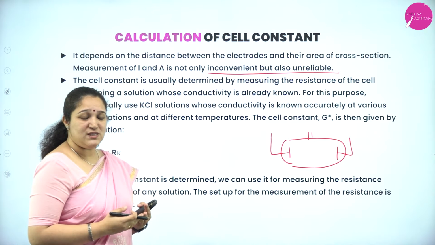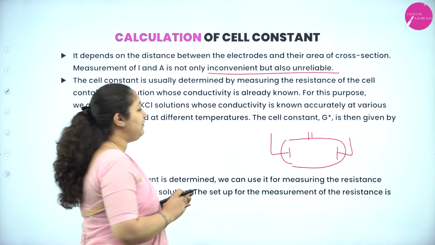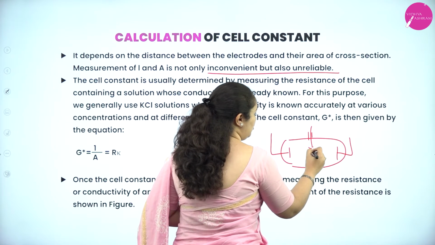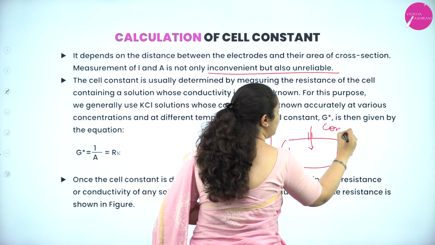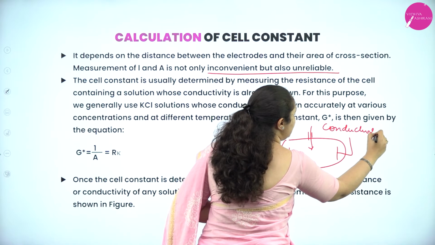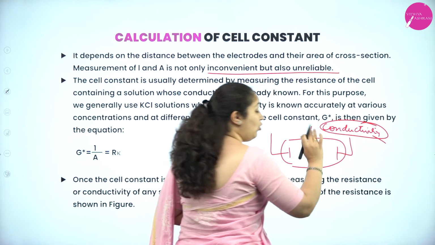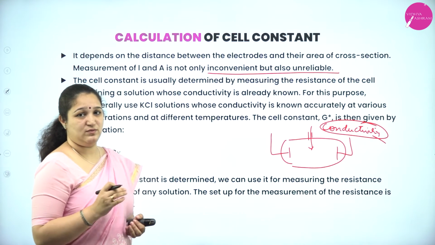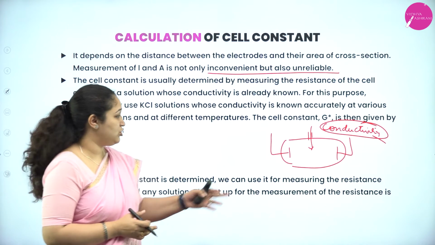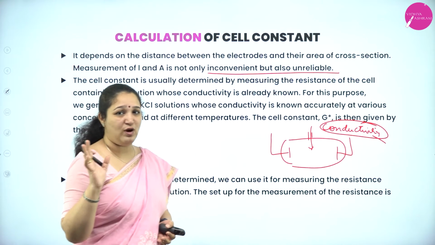So, what we do is, we pick up a particular conductivity cell and we fill it with an ionic solution whose conductivity is already known. Kappa value you have to know.